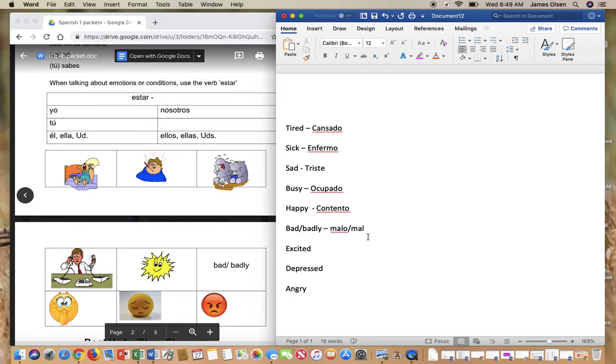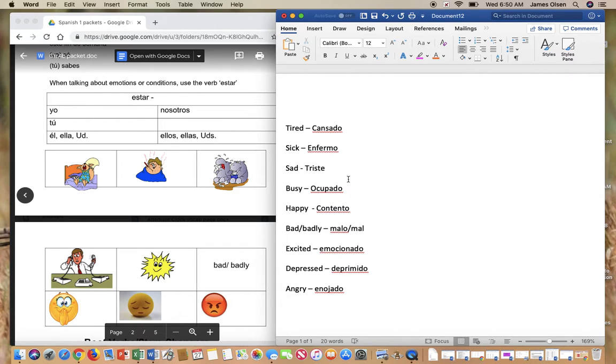So remember when we learned ¿Cómo estás? How are you? You could have answered mal for badly. But if you're describing a person as a bad person, you would use the adjective malo. Okay, excited is next, down here, and that one is emocionado, like emotional. Depressed, deprimido, and angry is enojado.